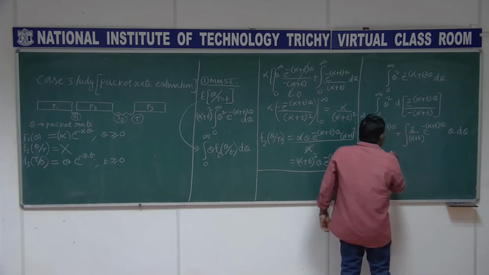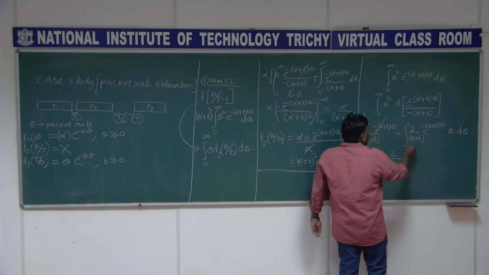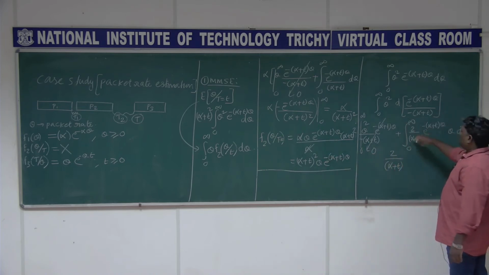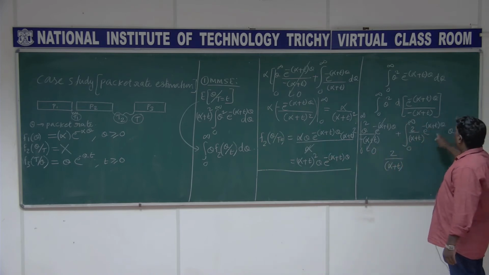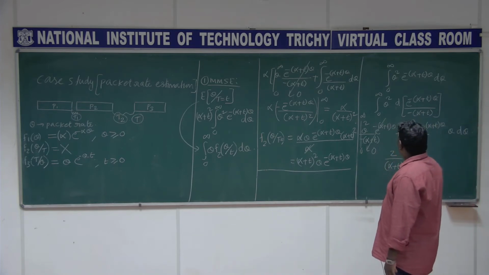The second one, which we already got, is 2 over (alpha plus t), and this integral we already got: the integral from 0 to infinity of theta e to the power minus (alpha plus t) theta. What is the answer we got for that?